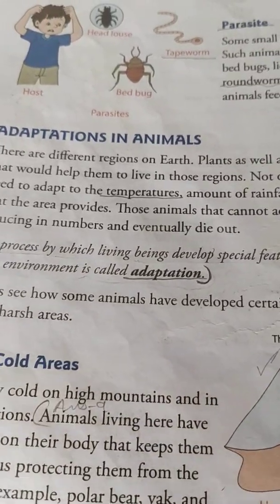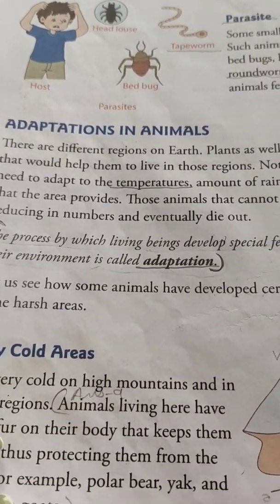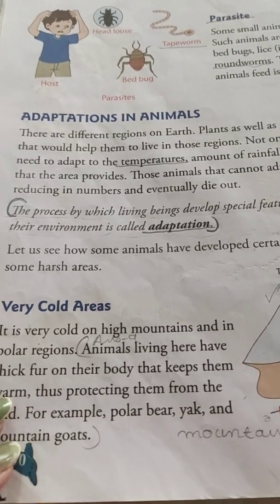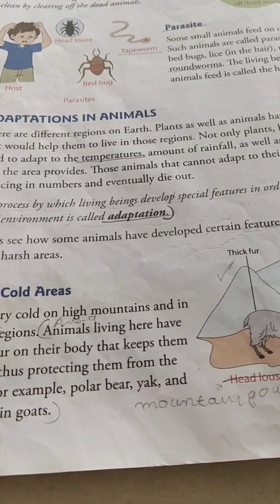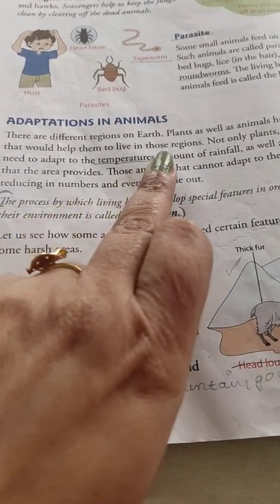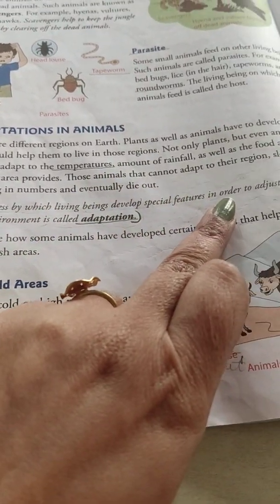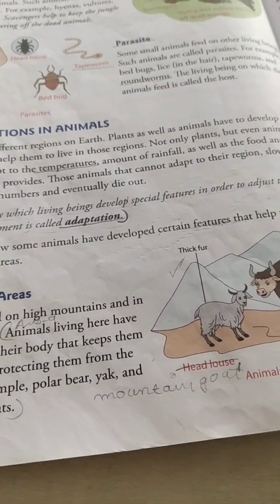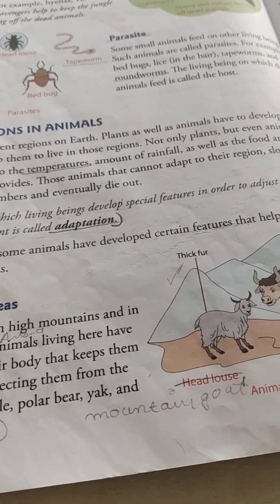Okay. Next, we have adaptations in animals. Now, you will ask, ma'am, what is adaptation? So, dear children, adaptation is the process by which living beings develop special features. They have some special features in their body by which they can survive in a place, by which they can adjust in some place.